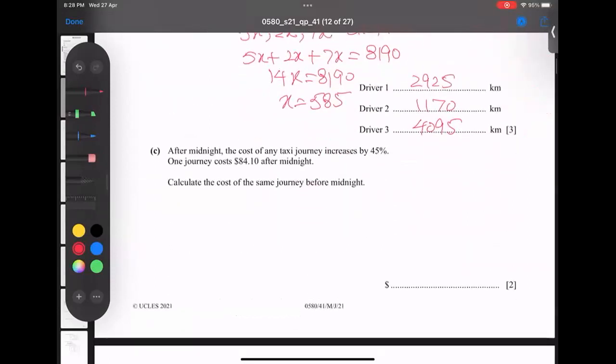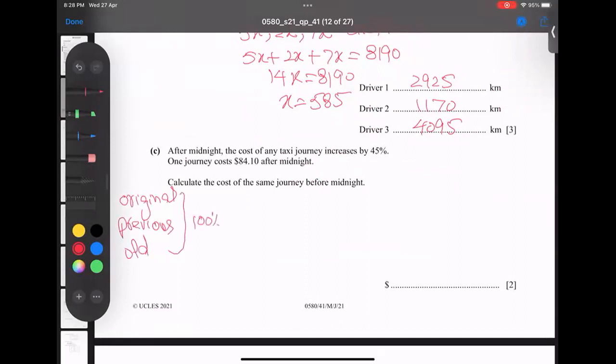He's saying after midnight, meaning 12 o'clock, the cost of a taxi journey increases 45%. Okay, the previous cost I will take as original. Original we always take as 100. I repeat, original, or the previous, or old, always consider as 100%.